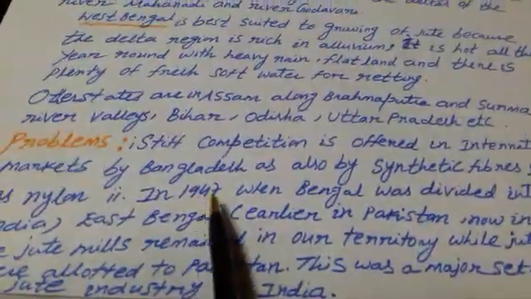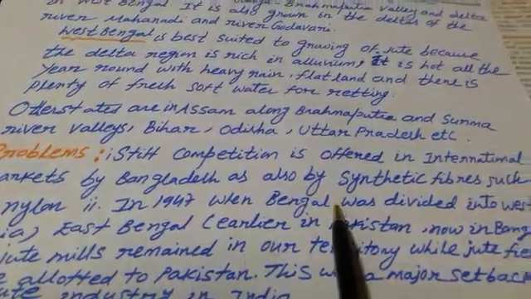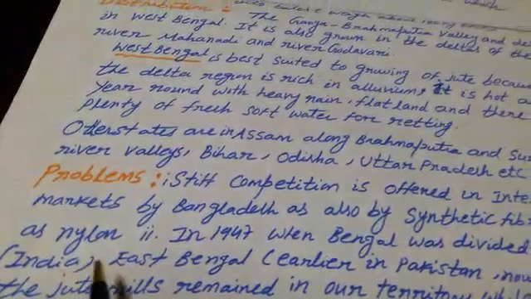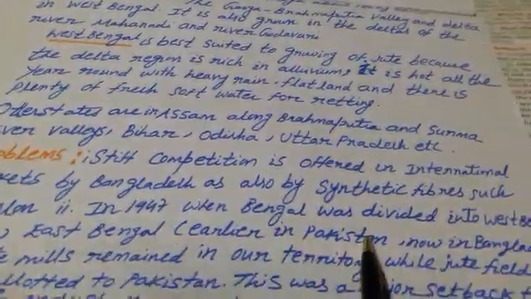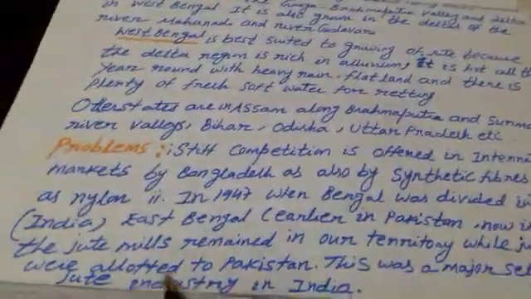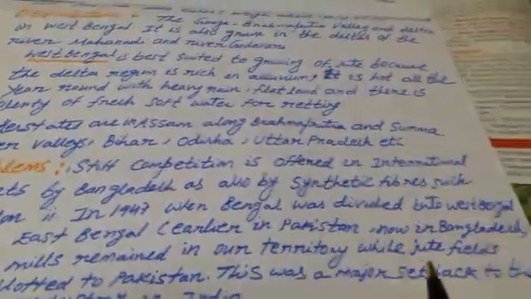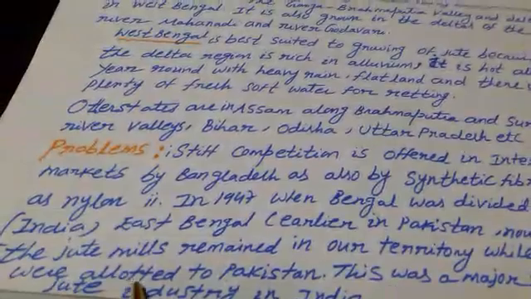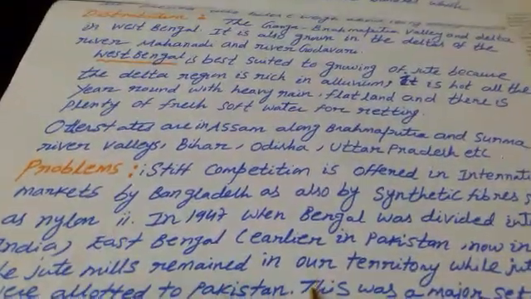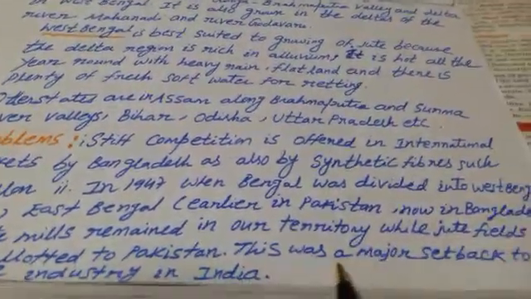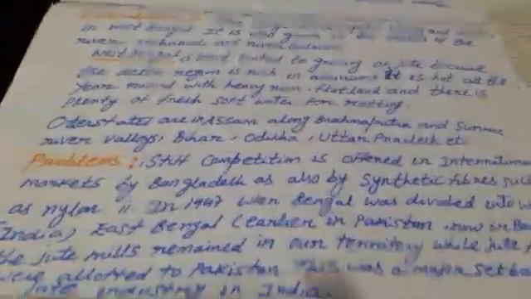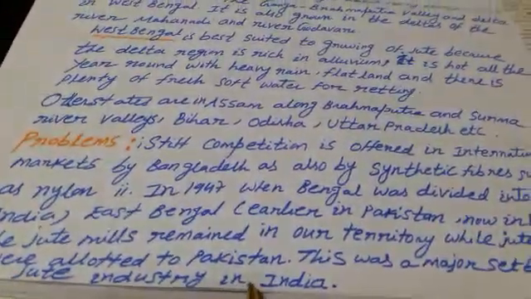And second point, in 1947 when Bengal was divided into West Bengal, meaning India, and East Bengal, earlier in Pakistan, now in Bangladesh, most of the jute mills remained in our territory India, while the jute cultivated areas were allotted to Bangladesh or East Pakistan. This was a major setback or problem to the jute industries in India.